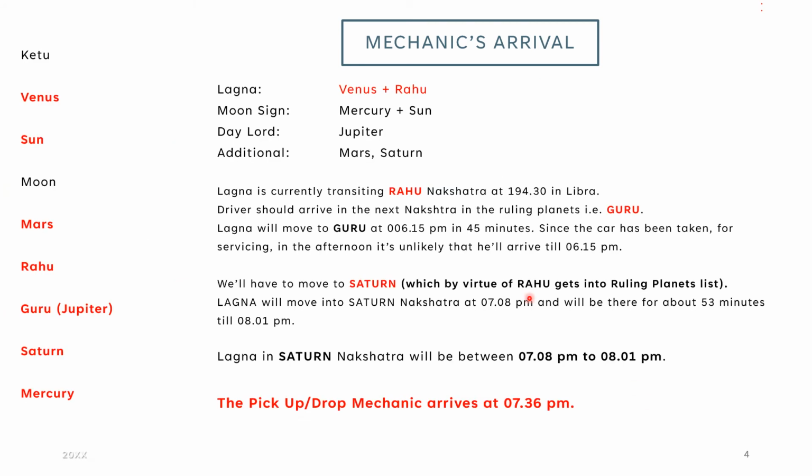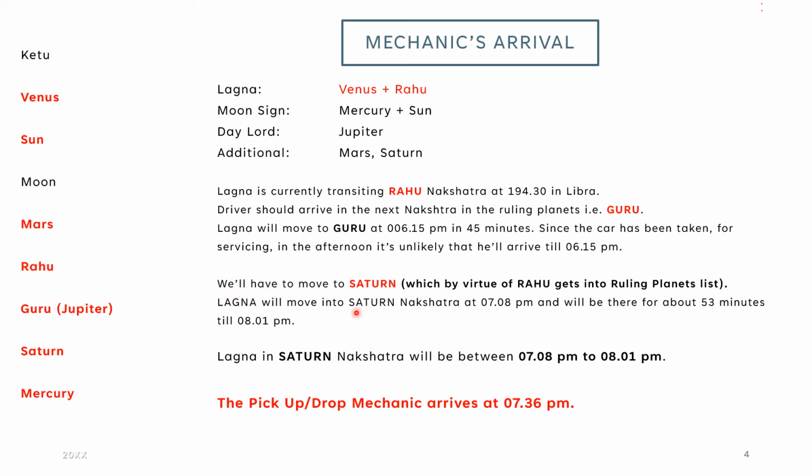So we'll go ahead. Lagna is currently transiting Rahu Nakshatra at 194.13 Libra. Fine, so you have got what I am trying to say. The driver should arrive in the next nakshatra of the ruling planet. Since after Rahu in the sequence of Vimshottari Dasha you have Guru, that is Jupiter, it should happen in Jupiter's nakshatra. Lagna will move to Guru at 6:15, 45 minutes from 5:30. Since the car has been taken for servicing in the afternoon, it is unlikely that he will arrive at 6:15, which he said he is going to do. But I just give that time.